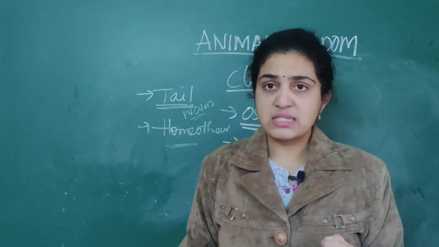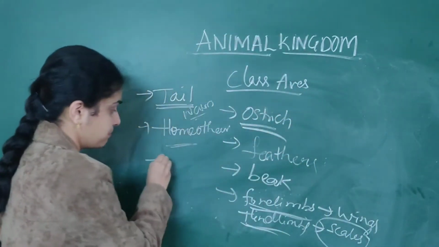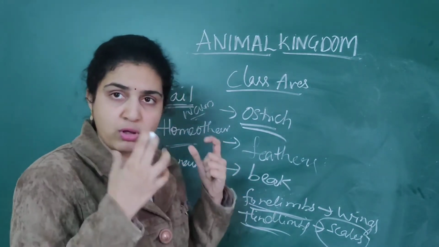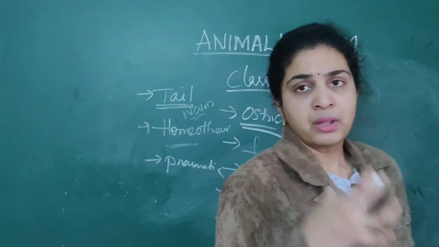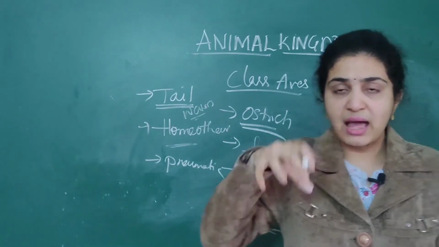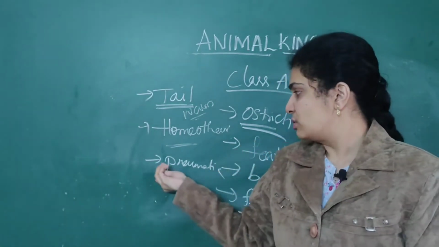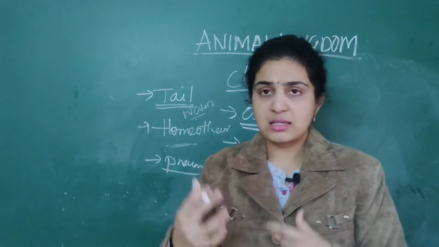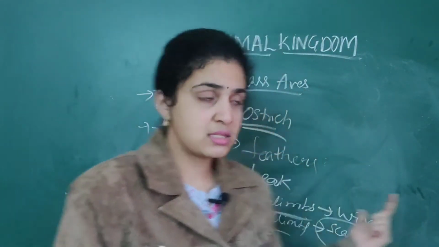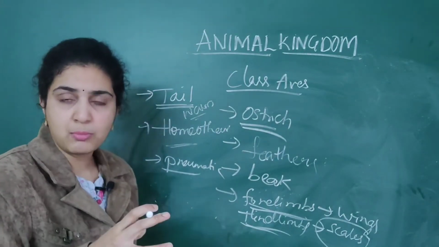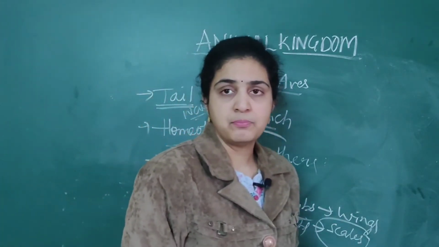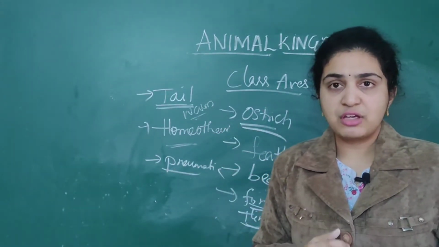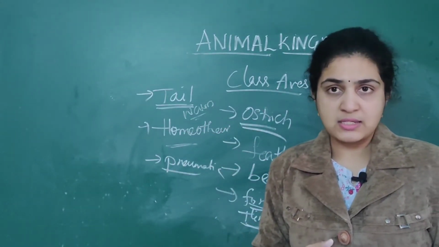Next, pneumatic bones are present. Pneumatic bones means what? Hollow bones, present in the long bones, which are filled with air. So this is called pneumatic bones. We have dealt with this in detail in the last class. If you want to revise, just go and revise the last class. So pneumatic bones will be present in them. These are the important specific features related to birds.